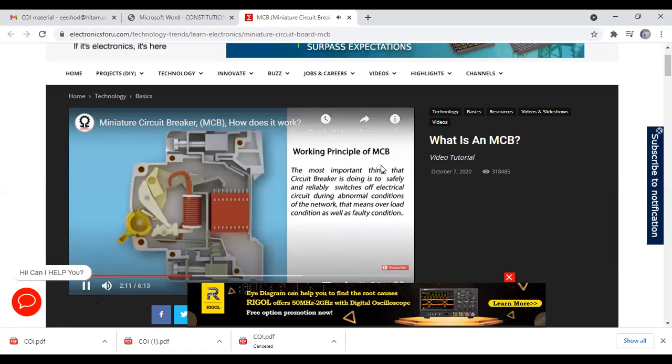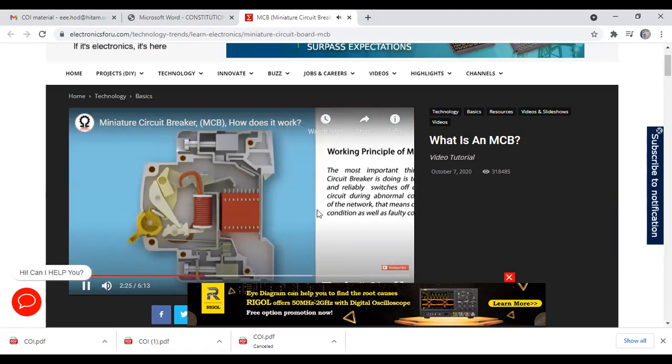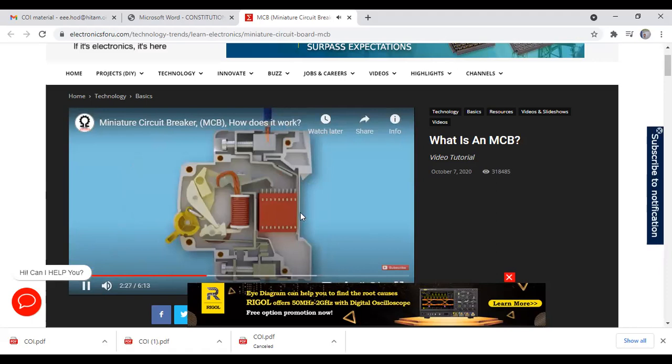So what is the working principle? The circuit breaker safely and reliably switches off the electrical circuit during abnormal condition. Abnormal means not normal condition, faulty conditions. That means overload condition as well as faulty condition. During overload, that is called abnormal condition. See the current, how it is flowing. The current is flowing like this. See input current.